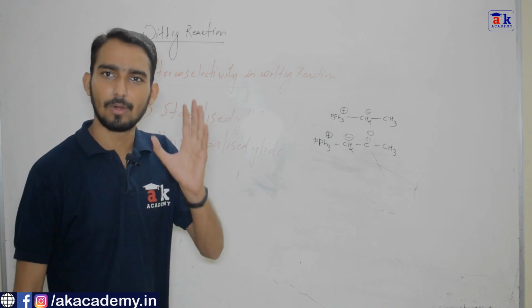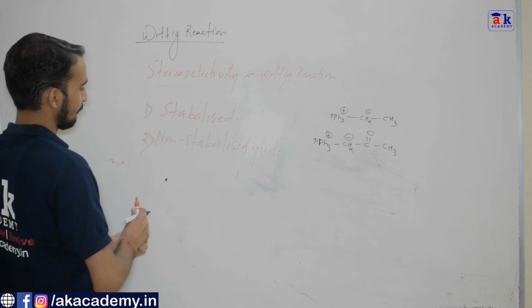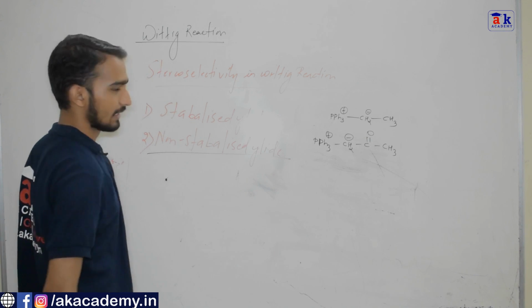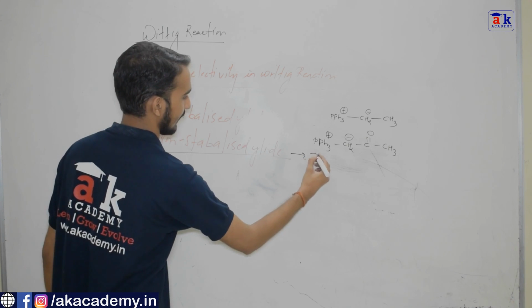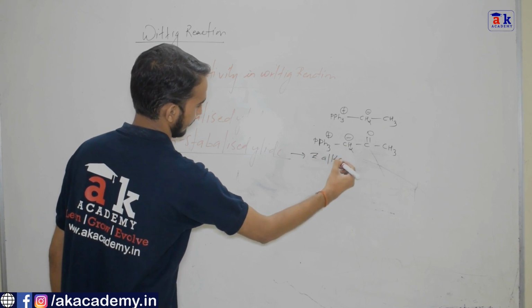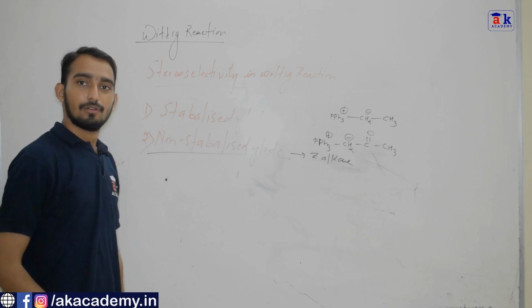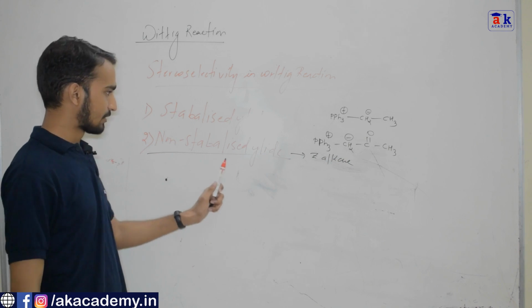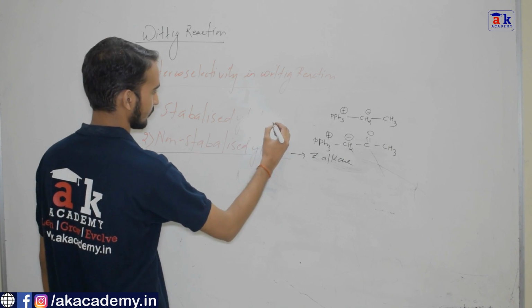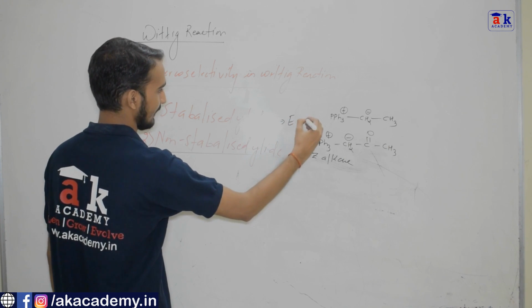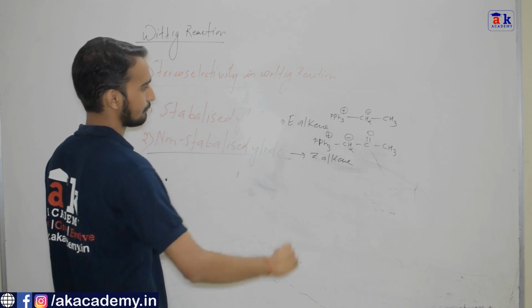You have to remember one thing. When you are using a non-stabilized ylide, you always get Z alkene. Whenever you use a non-stabilized ylide, you get Z alkene, and similarly when you use a stabilized ylide, you get E alkene in the Wittig reaction.